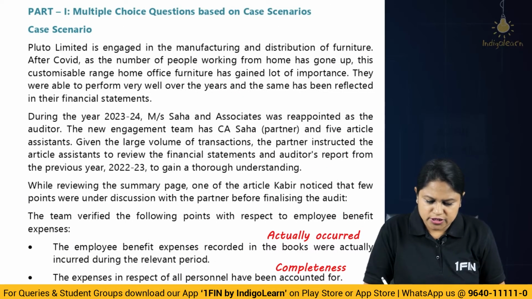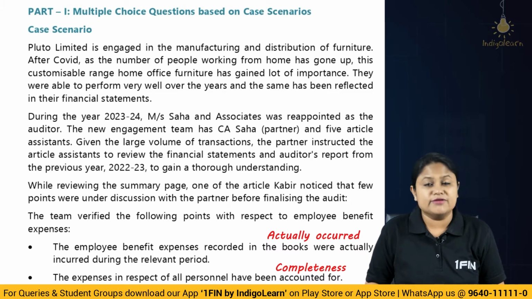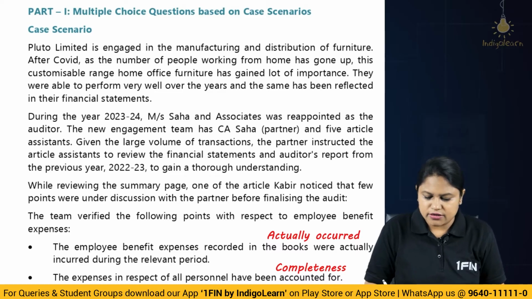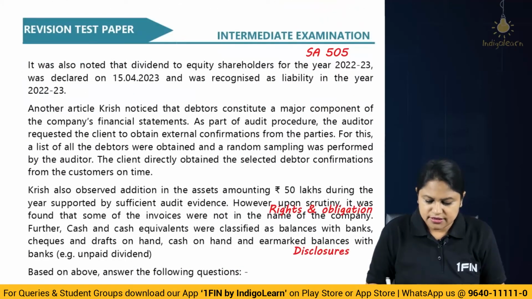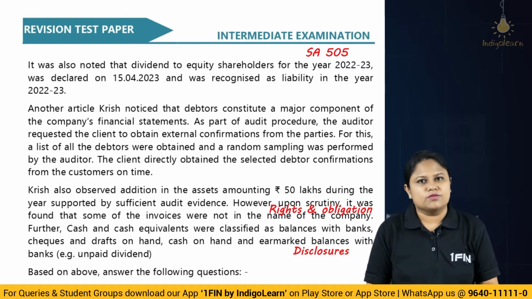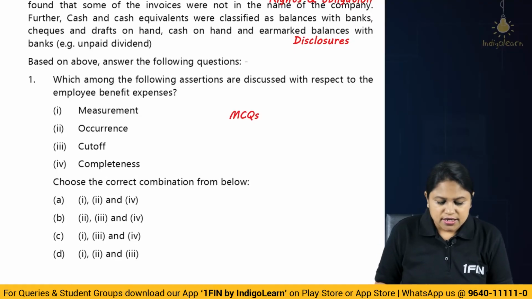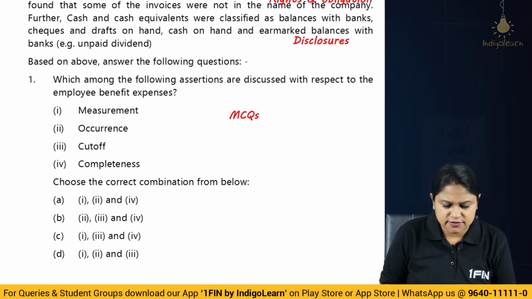So first thing, they're talking about a growing business. They are talking about the appointment of the auditors, the engagement team, what the article assistants are finding out about, verifying about. So first is about employee benefit expenses. Then they have given the accounting treatment for dividend. Then about debtors, how they have obtained the confirmation, and about the assets, how they understood the rights and obligations about the assets, that is how they are verifying the assets. Okay. Now, based on the above, answer the following question.